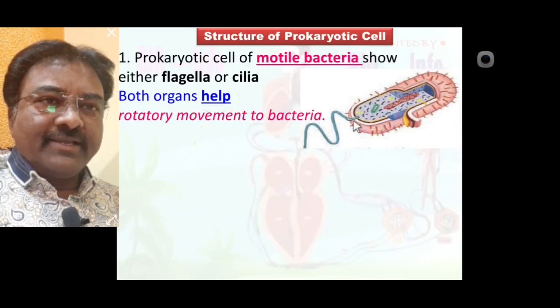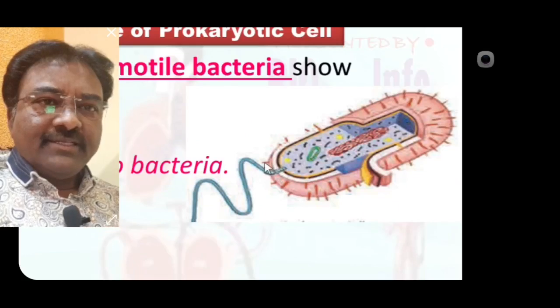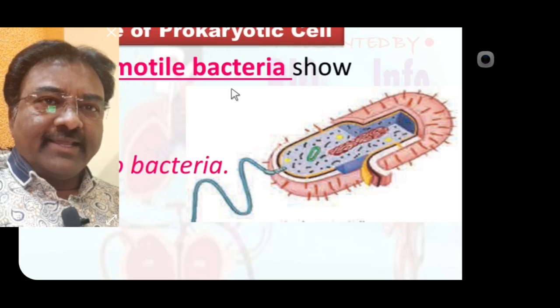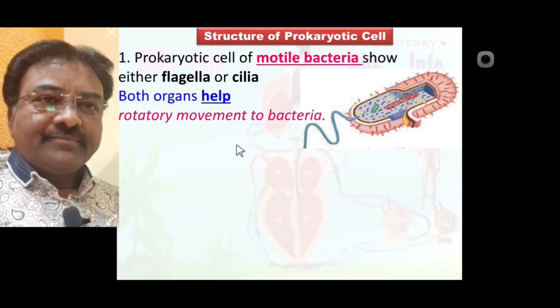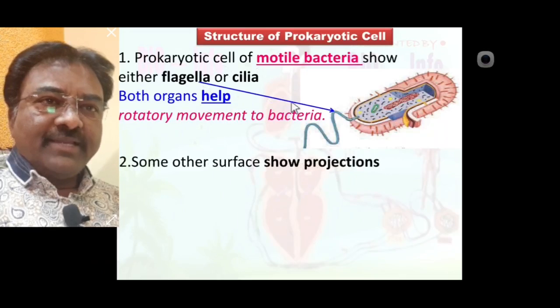Seen here in the diagrammatic representation, this is the flagella. Due to this flagella, rotatory movement takes place in the bacteria. So this bacteria is called a motile bacteria or motile prokaryotic cell. Second point.